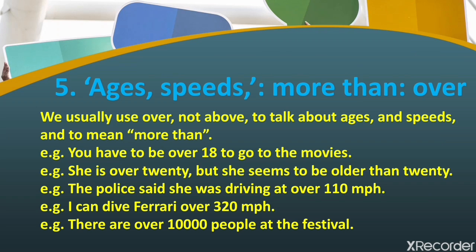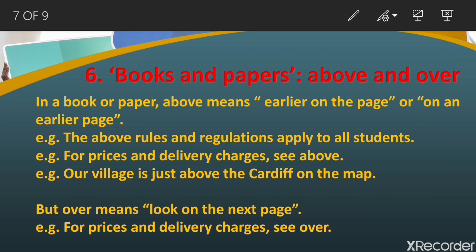Another example, the police said she was driving at over 110 miles per hour. So she was driving more than 110. She might be driving at 120, 130 like this. I can drive a Ferrari over 320 miles per hour. There are over 10,000 people at the festival. So for example, I'm talking about more than 10,000 people at the festival.